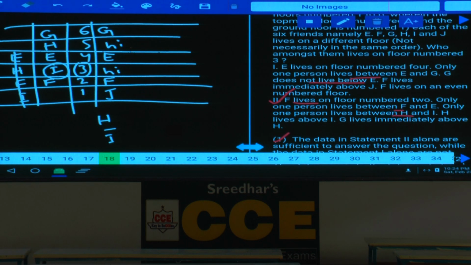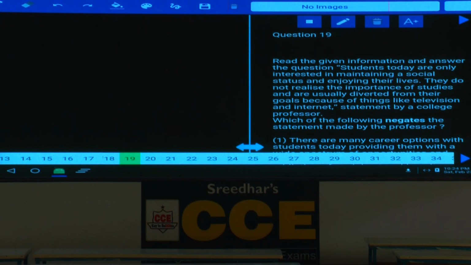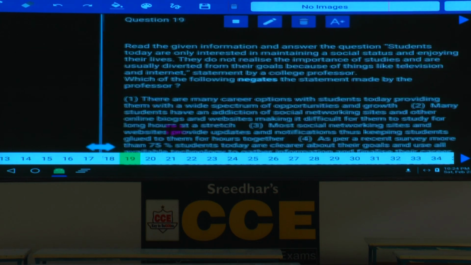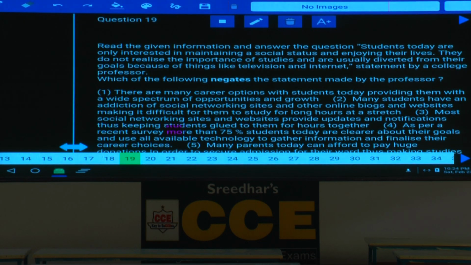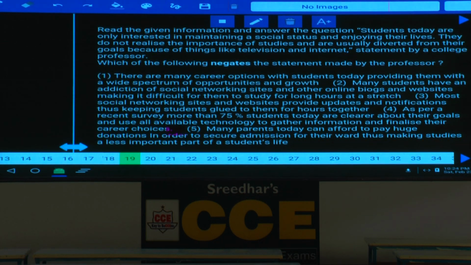Then 19 and 20th. Now question number 19. Students today are only interested in maintaining social status and enjoying their lives.